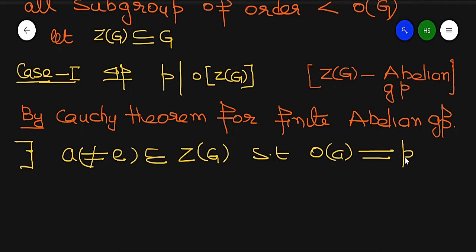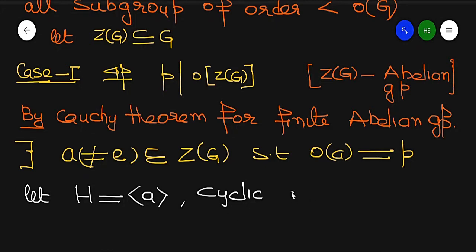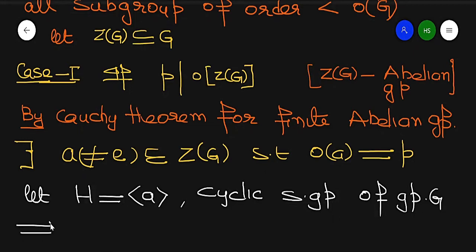So I am using the Cauchy theorem for finite abelian group. Now if I take H generated by this A, so what is this? It is a cyclic subgroup of group G. If it is a cyclic subgroup of group G, then what does it mean?